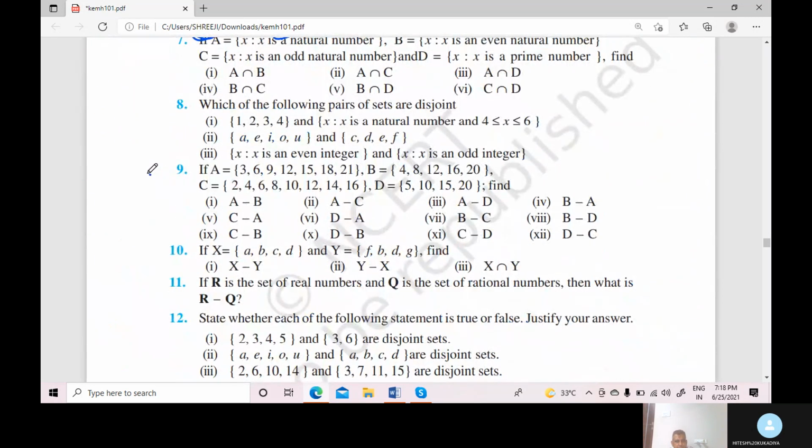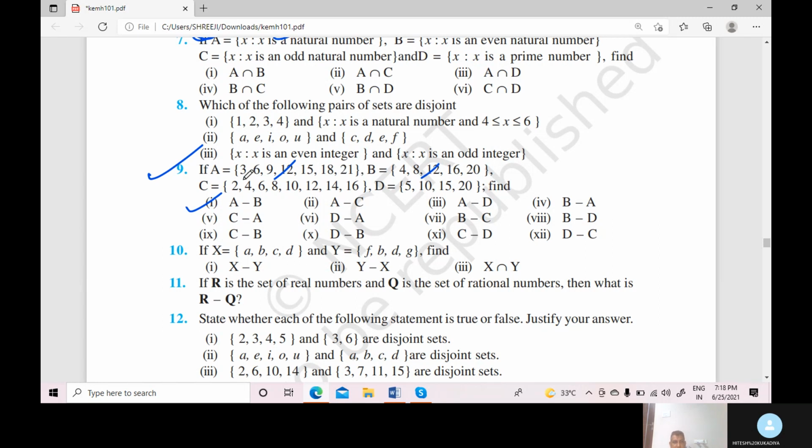Right. Okay, now we discuss question number 9. A equals {3, 6, 9, 12, 15, 18, 21}, B equals {4, 8, 12, 16, 20}, C is given, D is given. First we find A minus B. Common elements cancel. Which are the common elements in A and B? Only 12 is common.